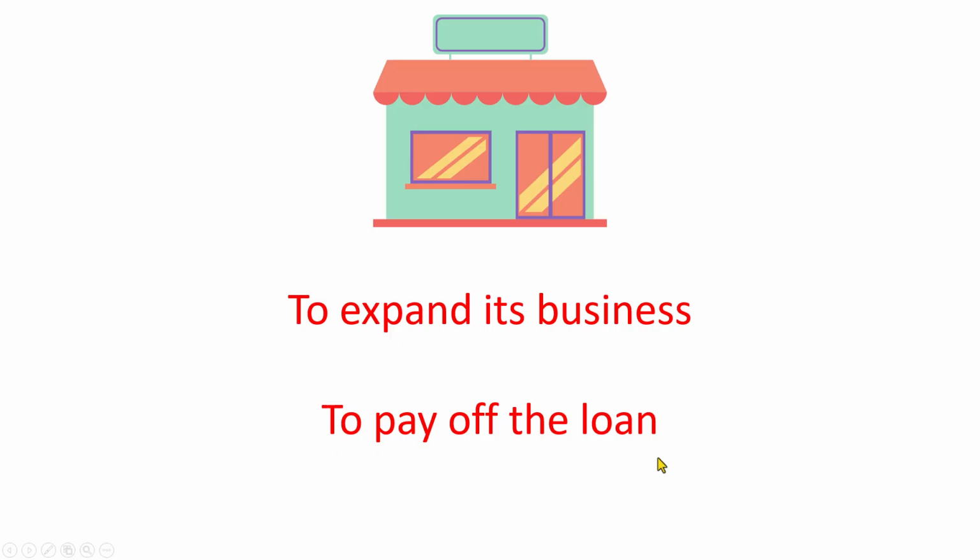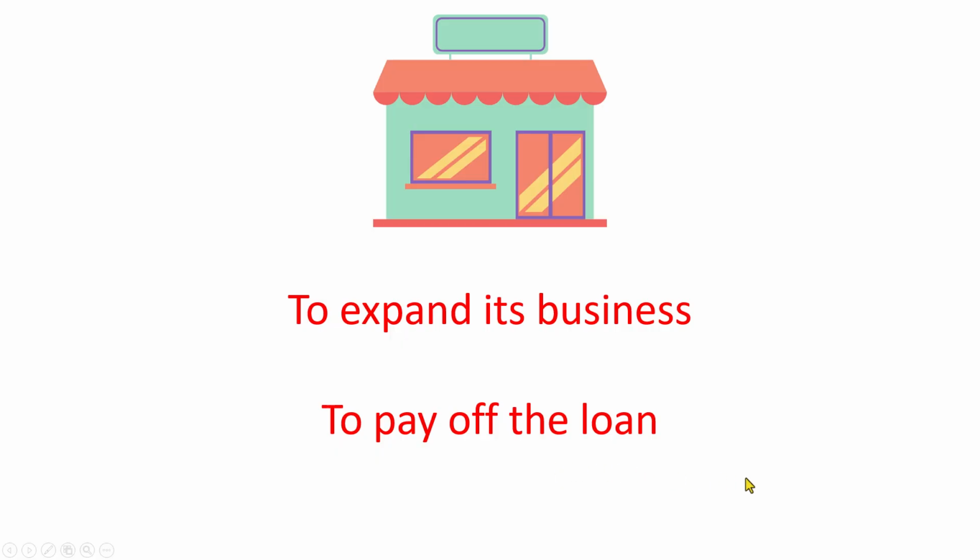So when you hear that a company is offering a rights issue, look at the reason for which it is issuing it. Whether it is to expand the business or to pay off a loan. The former is good, and this is bad. So this is a general opinion.